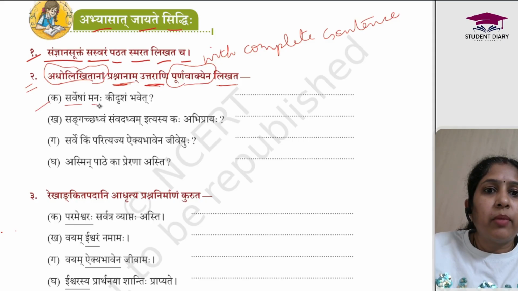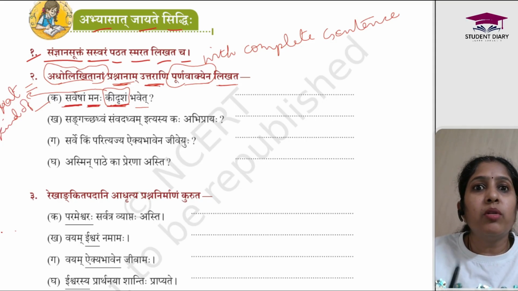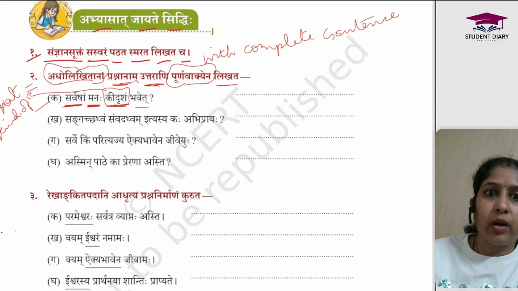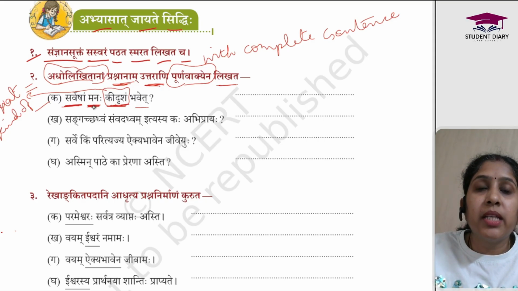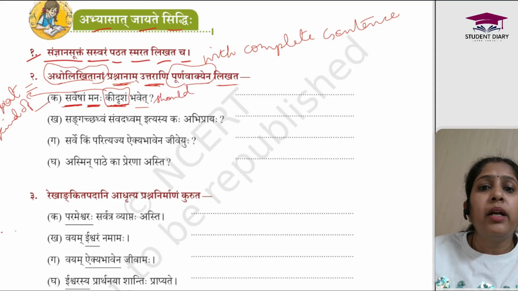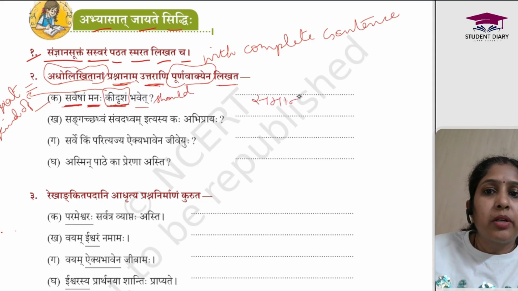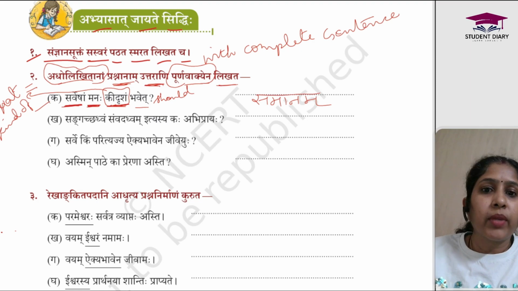First question. Sarvesham manah kidrisham bhavet. Sarvesham means of everyone. Manah means mind. Kidrisham means what kind of. This is the question word here, and the meaning is what kind of. So whatever answer will come here is going to be an adjective. Kidrish is the question word we use for adjective answers. So what kind of mind should be there? With the word kidrisham, we get to know that manah is a napunsakling word. Bhavet means should be. So the answer is going to be samanam. Everyone should have the same mindset, right? Those who are going in the same direction, working for the same ambition.